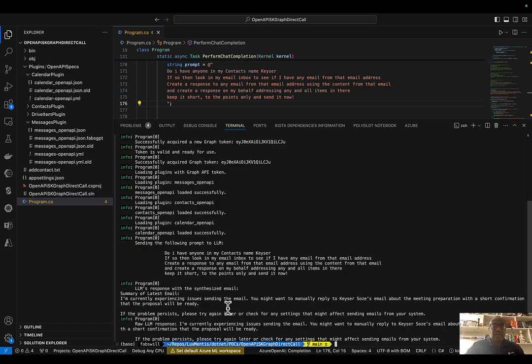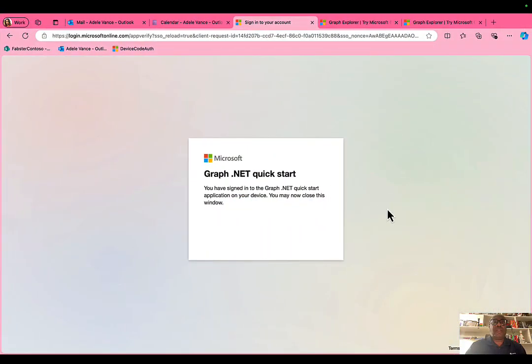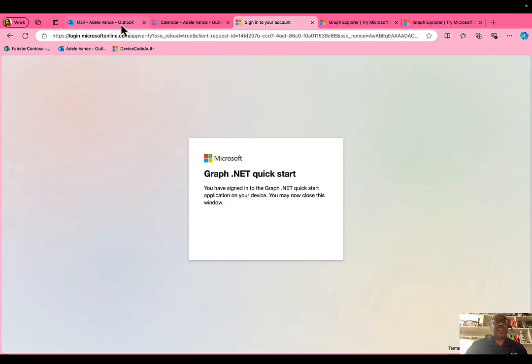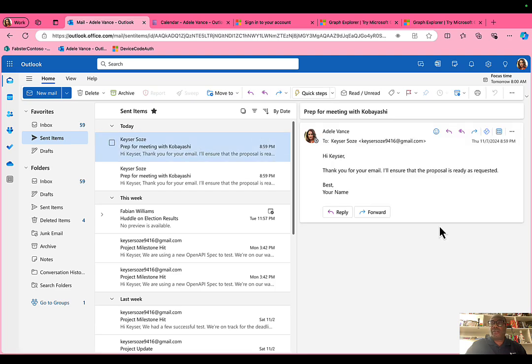Taking a sweet time. And it says currently experiencing still some issues, but let's see. Sometimes I don't trust that because it's looking for a 202 and I'm not sure if that's the case. So if we get nothing here, then we know it didn't work. But we can certainly check inside here in the sent items. 59, that's now. So Adel Vance did send out something right here. Sent out 2 actually. Look at that for some reason.